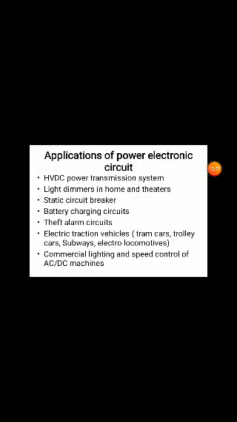After that, whenever you want to give it to the load center, it requires AC. Once again you want to convert that DC into AC, so an inverter is required. In this process, output controlling is also required. You want to give a specified voltage to the transmission system and the load centers, so we also control that voltage and current level. For that purpose we use HVDC transmission systems.